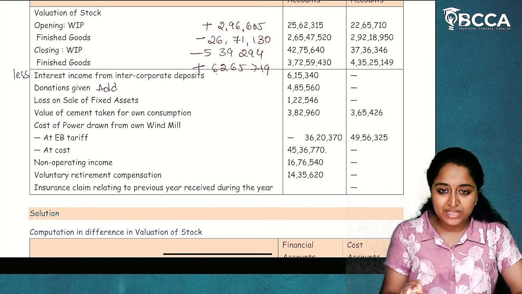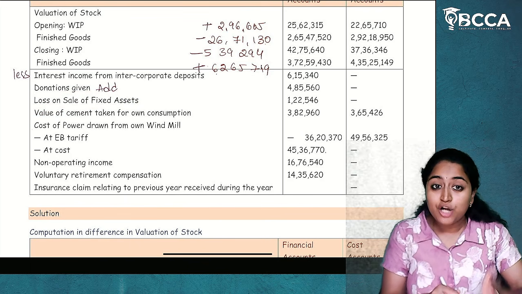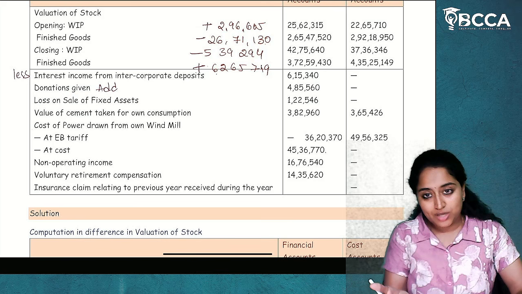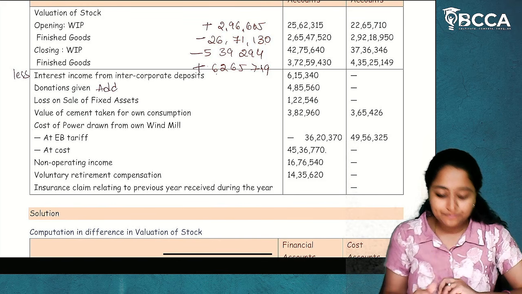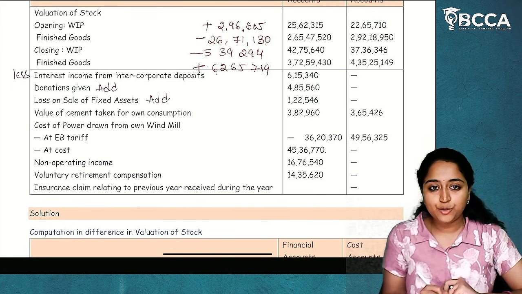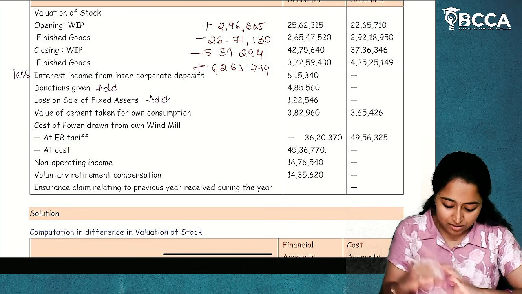Add donations given. Next, loss on sale of fixed assets. Loss in financial accounts, but that loss is not recorded in the cost accounts. Whatever loss is not recorded in the cost accounts, add that back. I hope it is clear. Now, I'll come to these two adjustments in a meanwhile.